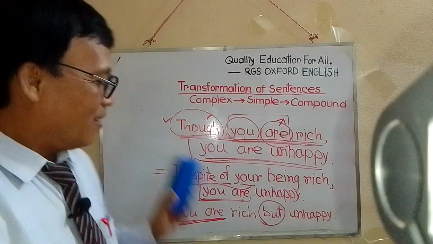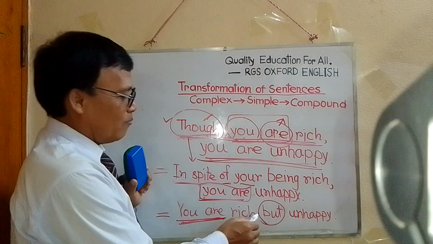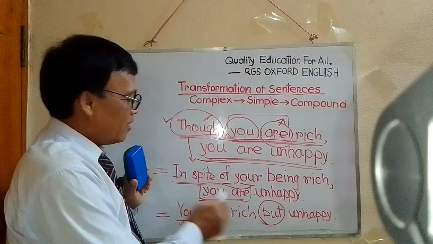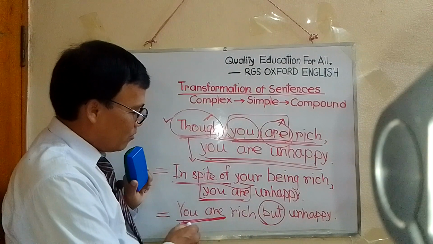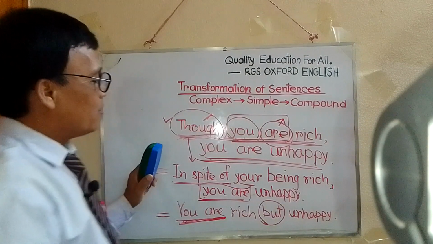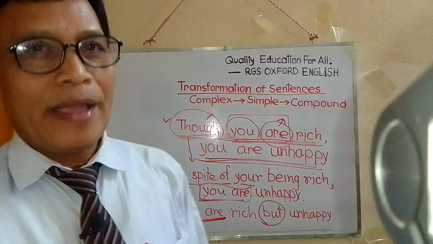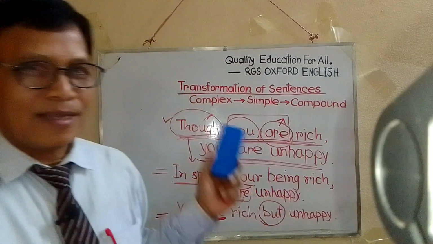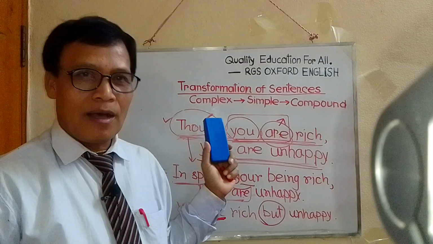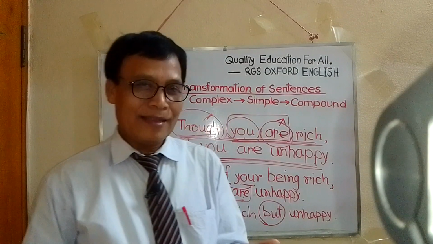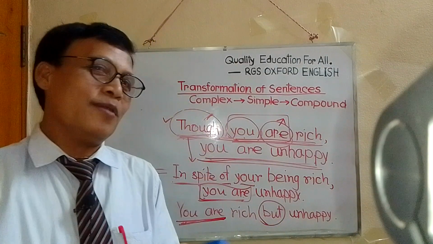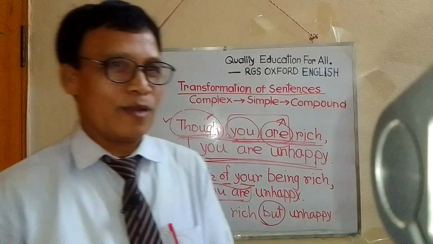That's why we must leave out you are. So, you are rich but unhappy. In this way we can try our best to turn the complex sentence into simple and compound. Thank you so much. Bye.